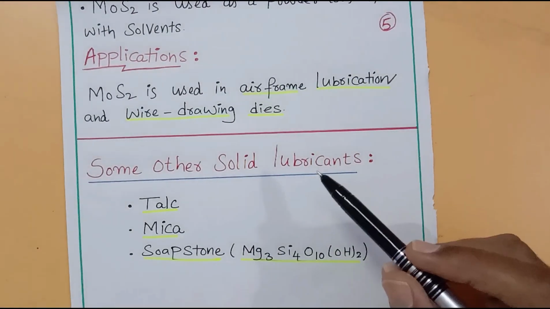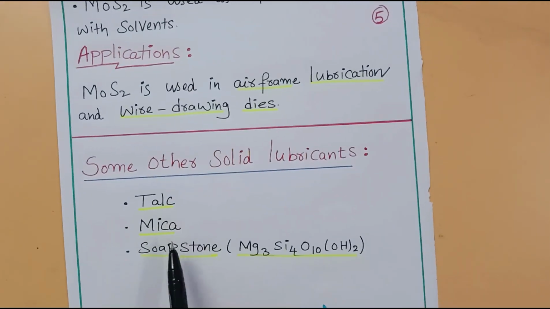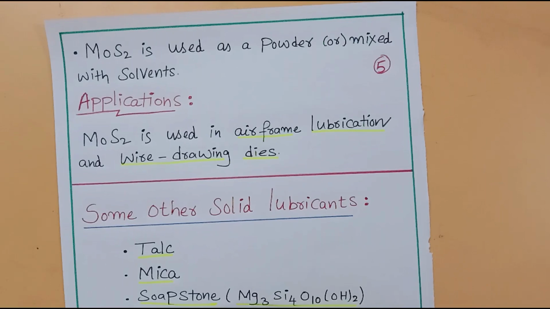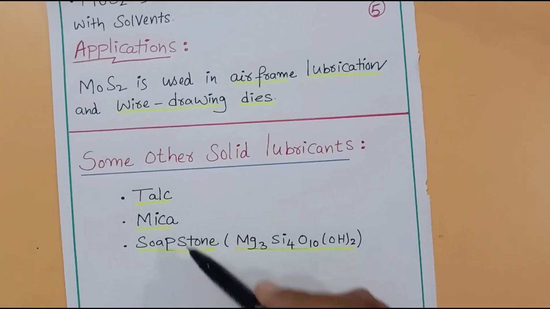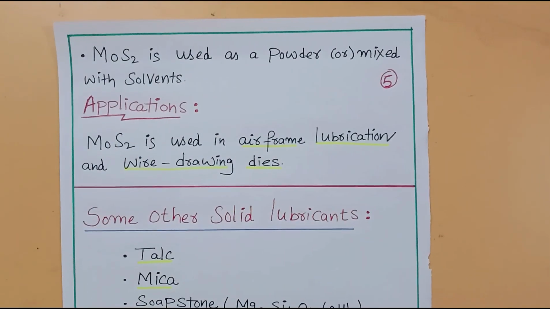Then apart from graphite and molybdenum disulfide, you may use talc, mica or soapstone as a solid lubricant. So there are some other solid lubricants like talc, mica, soapstone that are also used as solid lubricants in order to reduce the friction.